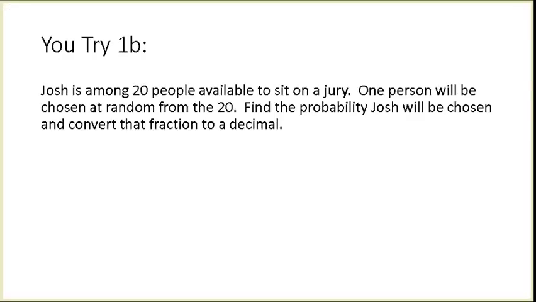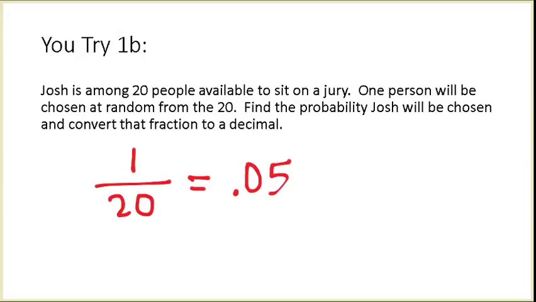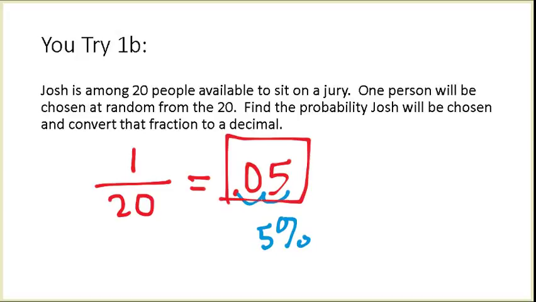So, Josh is among 20 people available to sit on a jury. One person will be chosen at random from the 20. Find the probability that Josh will be chosen and convert that fraction to a decimal. So, Josh is one person out of 20 people that can be chosen. If I put 1 divided by 20 into my calculator, I'll get 0.05. Or, by the way, if we move the decimal, we can find that this is a 5% chance. But we're just looking for the decimal, so 0.05.